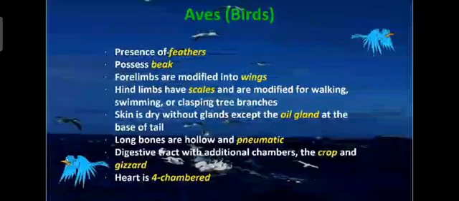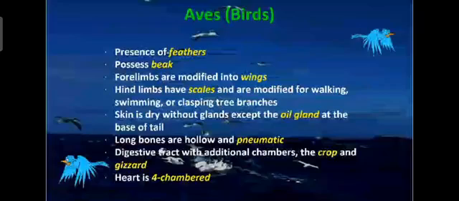Then the skin is dry without the glands except the oil gland at the base of the tail. So glands are absent. So the skin is dry, but only the oil gland is present at the base of the tail. Then the next important modification, long bones are hollow and pneumatic.